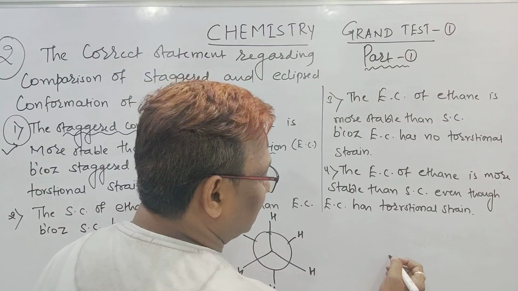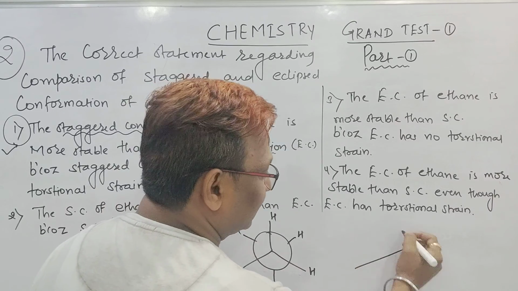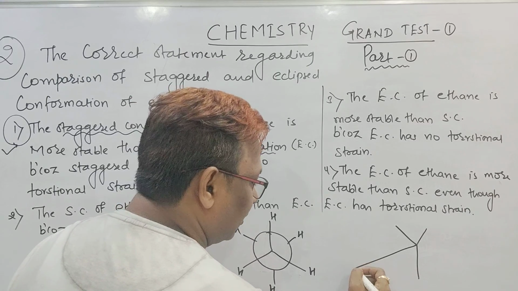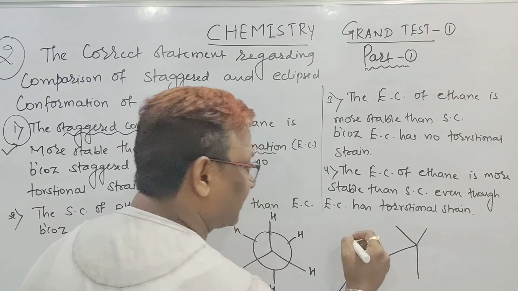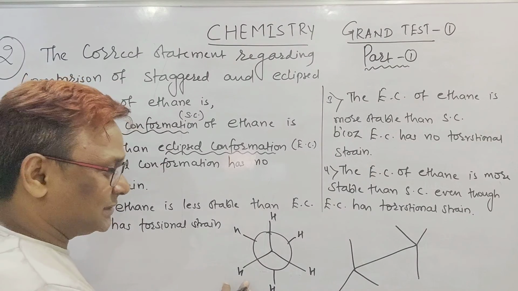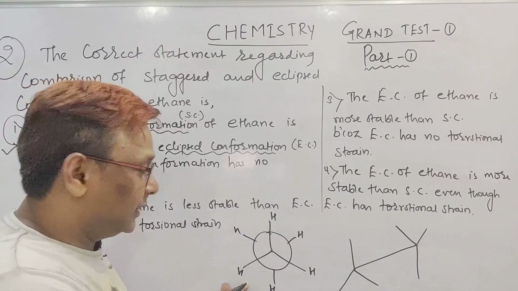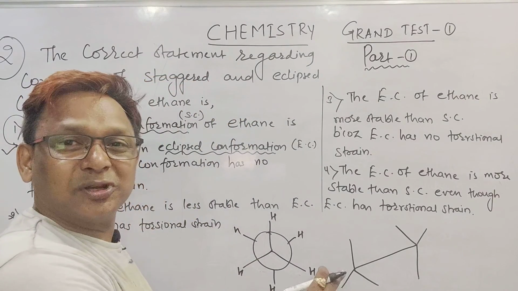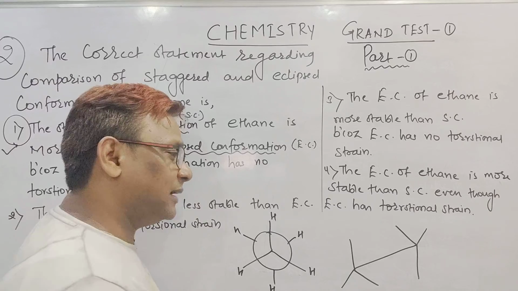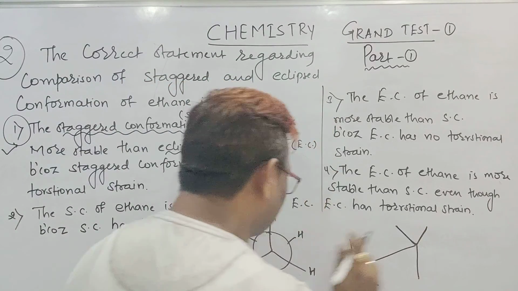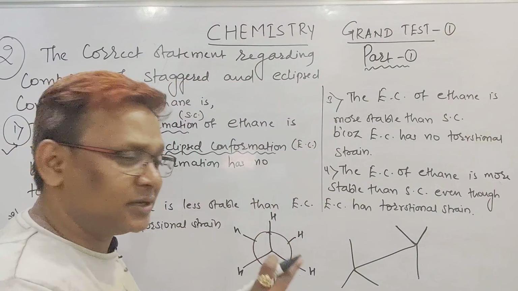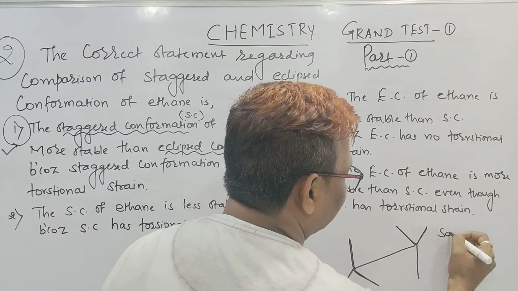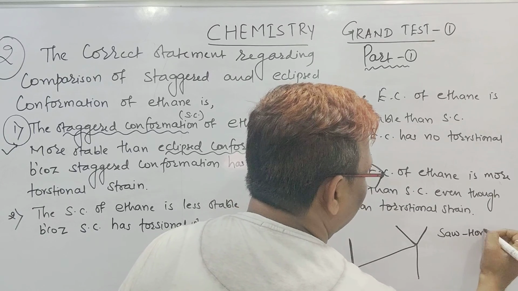But the seesaw method means how? Just draw one line here, draw one Y here, and draw one more inverted Y here. This is called the staggered conformation of ethane in the Newman projection form. Three are there: Fisher's, Newman's, and this one called the Sawhorse projection form.